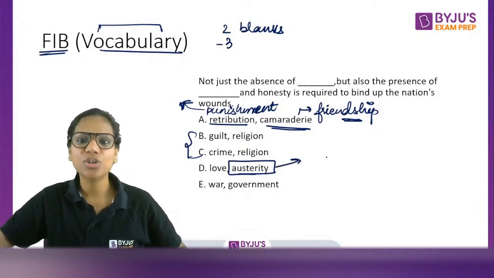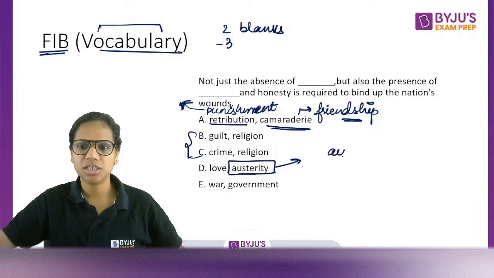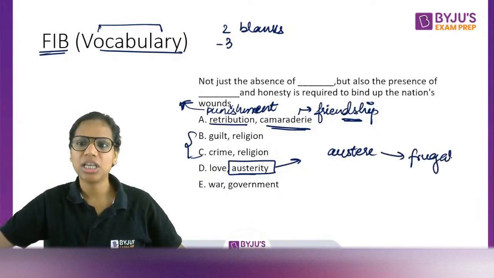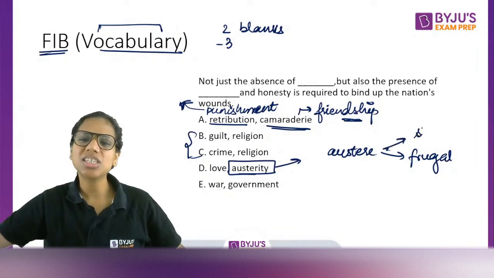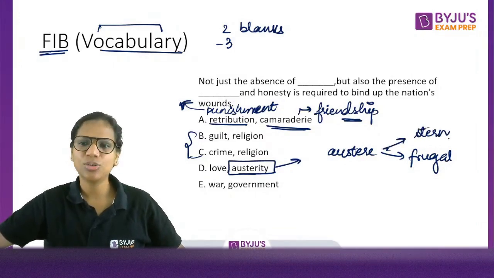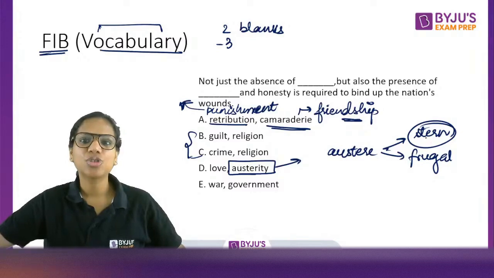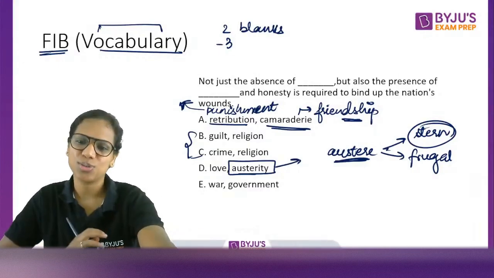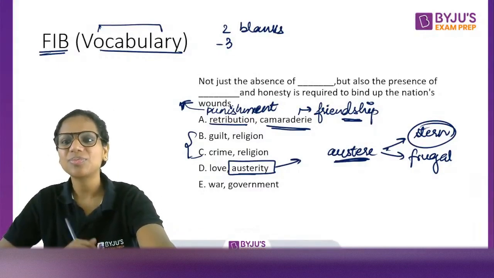Also, austere is not a very chilled out word, so to say. If I call a person austere, it can have two meanings. One is that this person has a very frugal lifestyle. The other can also be that this person is very stern, not easygoing, a stern person. So that is also the meaning of austere. So austerity can mean sternness, severity also.